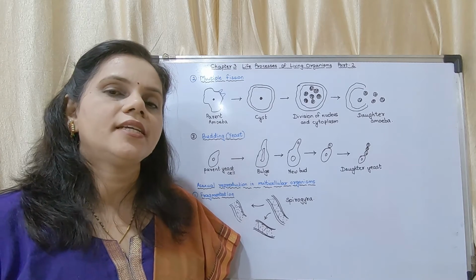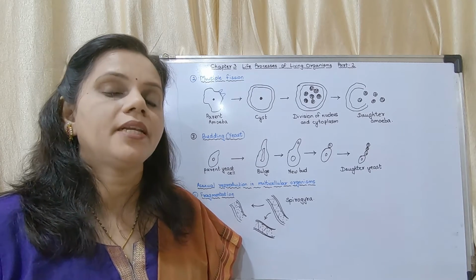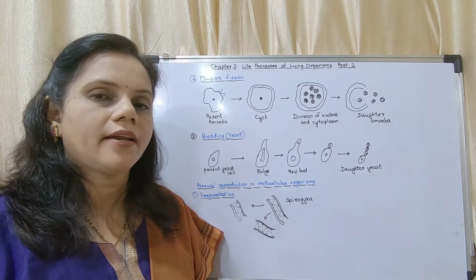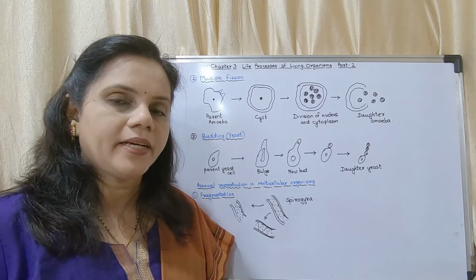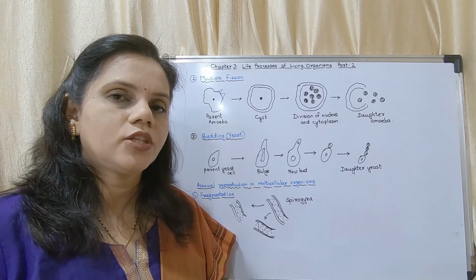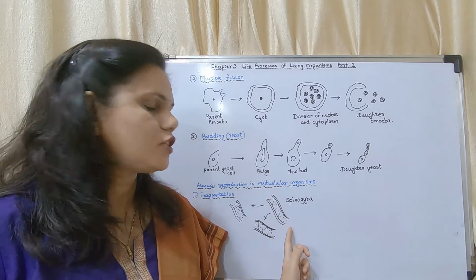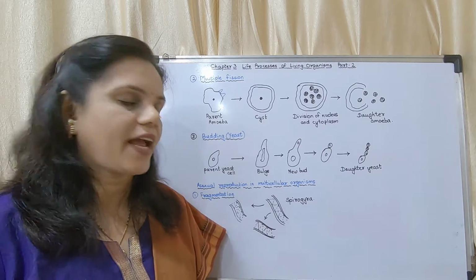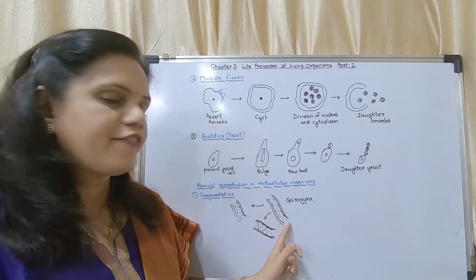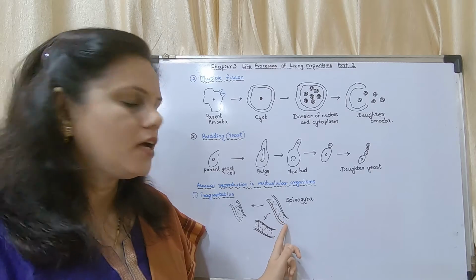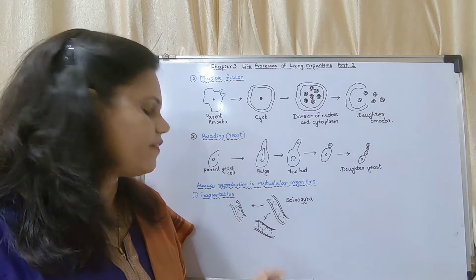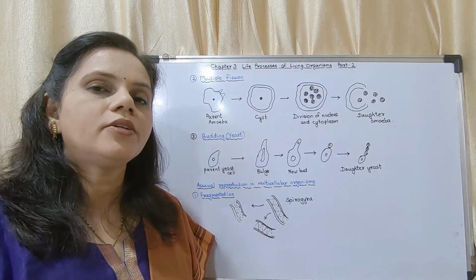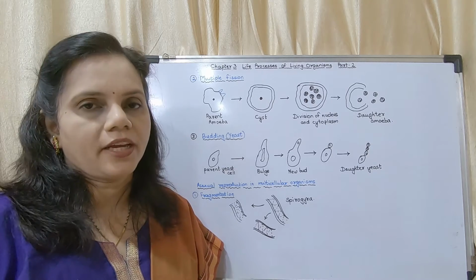Okay, when there is enough water and nutrients, that means under favorable conditions, these filaments of Spirogyra undergo fragmentation. Undergo fragmentation means their filamentous body breaks up into different fragments. Here, this one Spirogyra has split into two different fragments, and each of these fragments is able to develop into a complete Spirogyra.